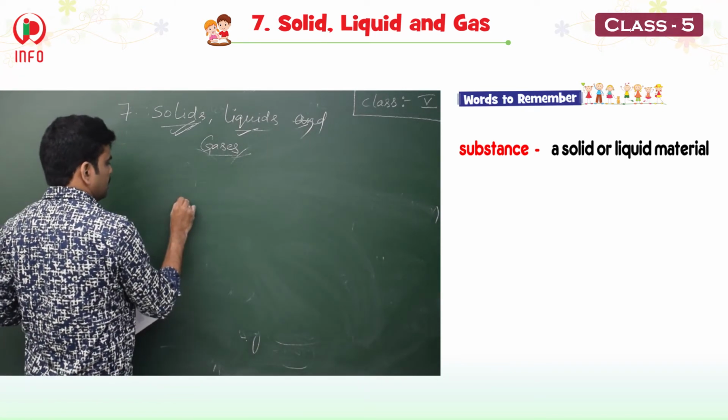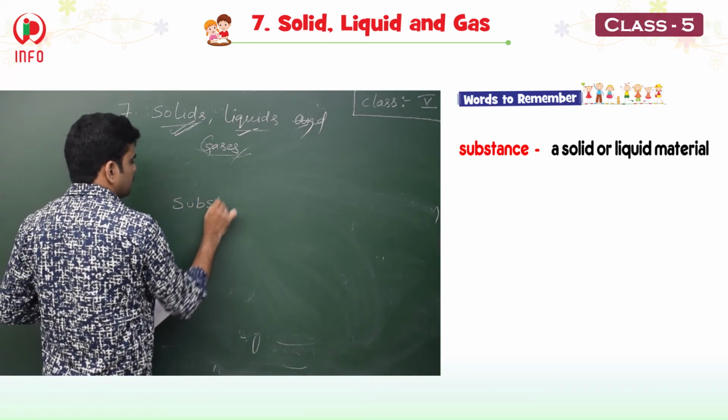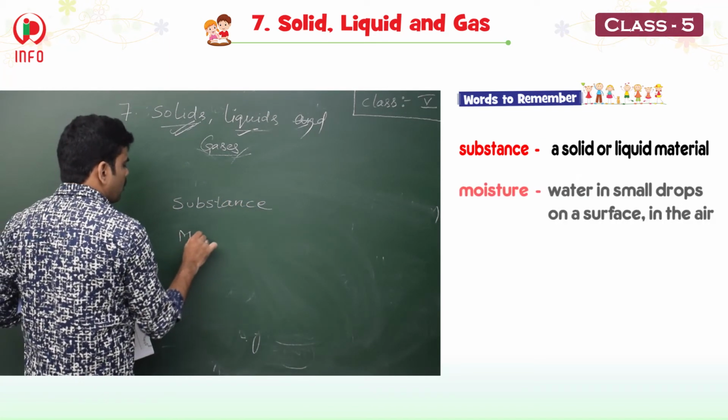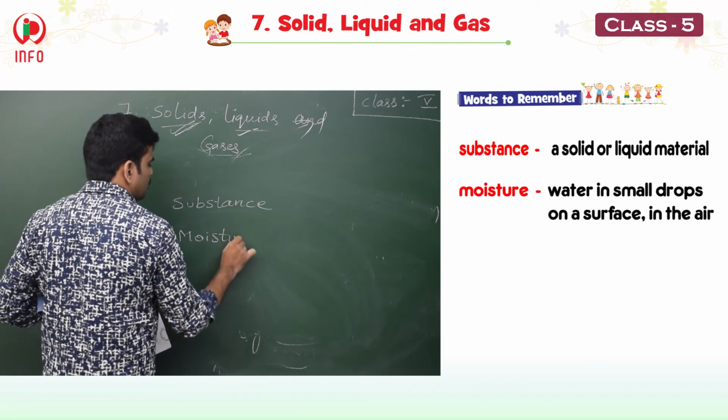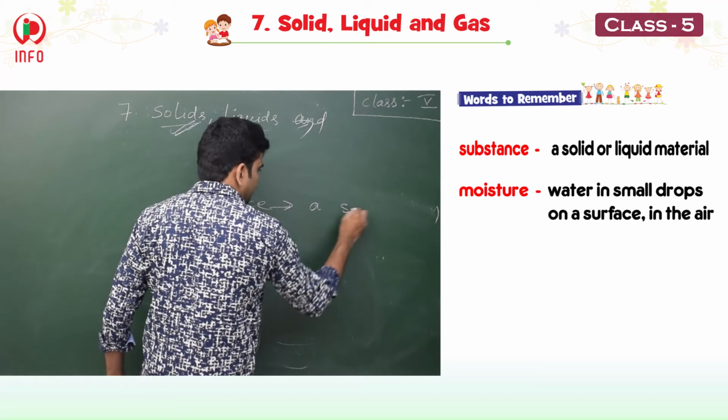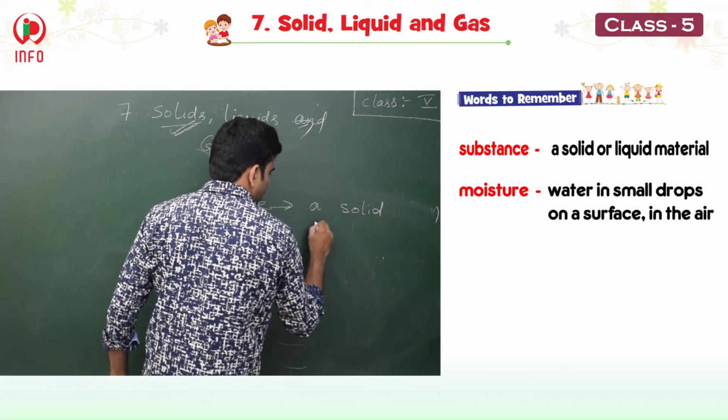See children, words to remember, two words are there. First one is substance, second one is moisture. Already I told you about the moisture. So substance might be a solid or liquid.